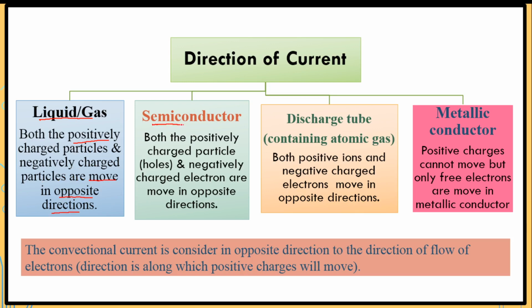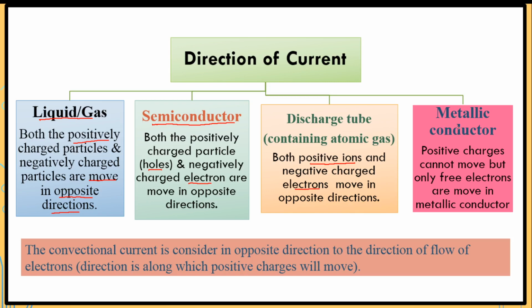Similarly in a semiconductor, both positively charged holes and negatively charged electrons move in opposite directions. In a discharge tube containing atomic gas, both positive ions and negatively charged electrons move in opposite directions.